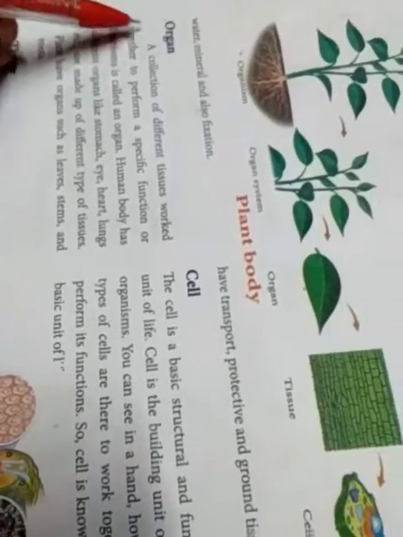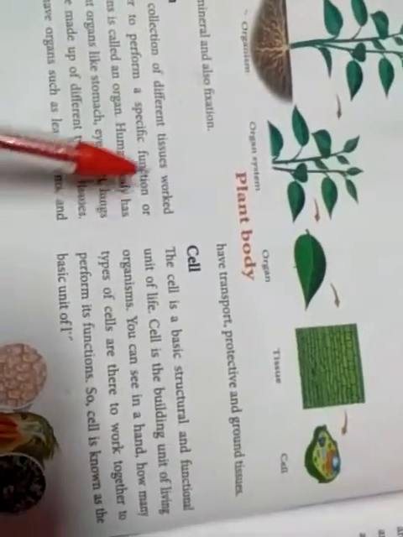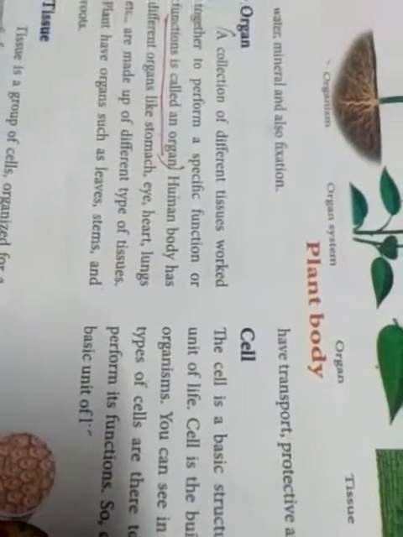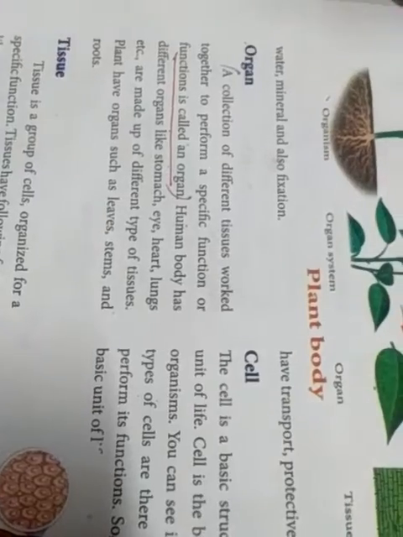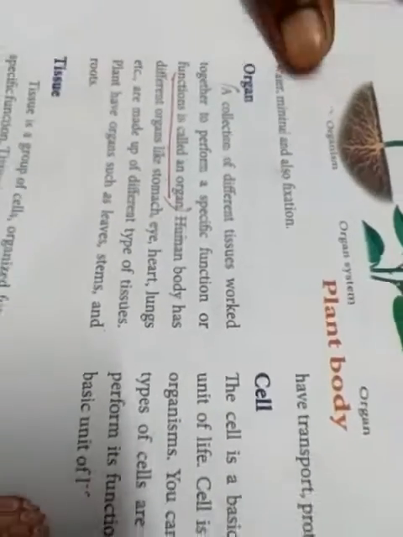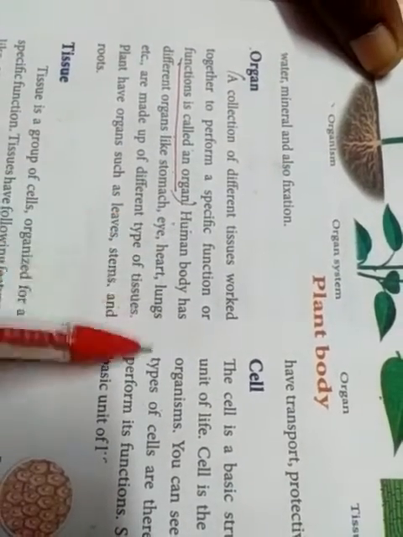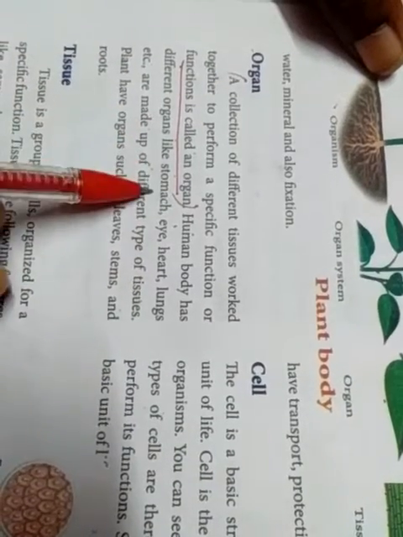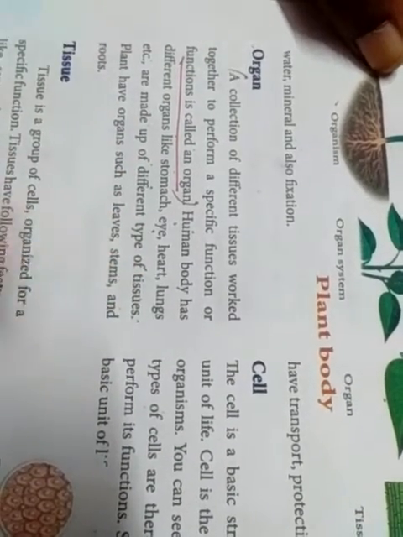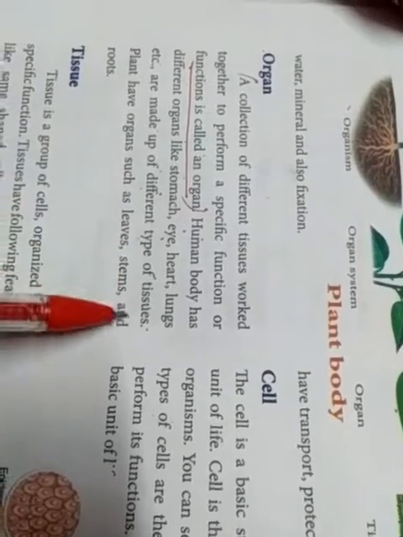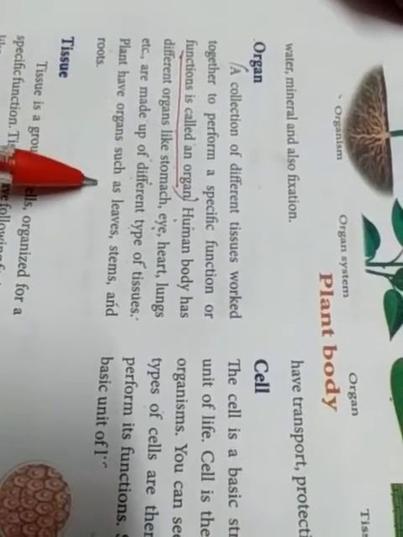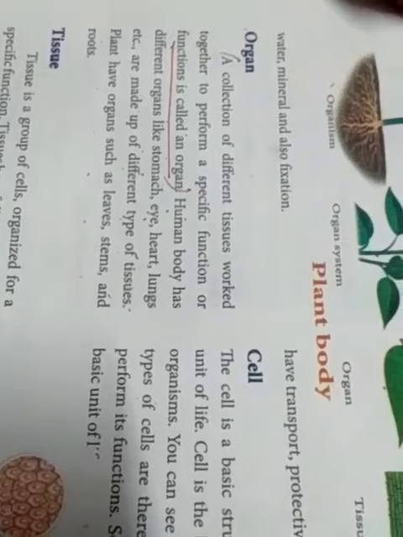Next, organ. A collection of different tissues working together to perform a specific function is called an organ. The human body has different organs like the stomach, eye, heart, lungs, etc., made up of different types of tissues. Plants have organs such as leaves, stem and roots.